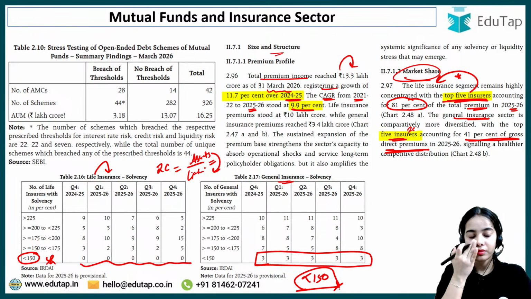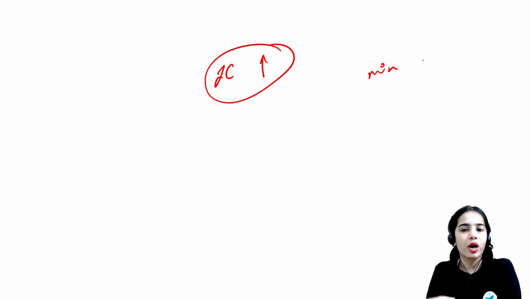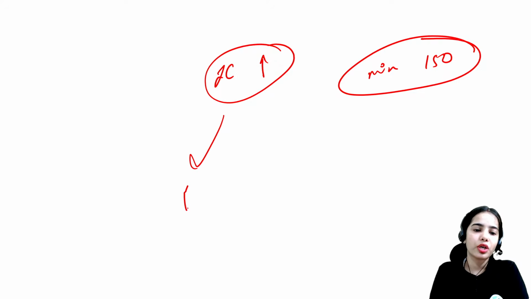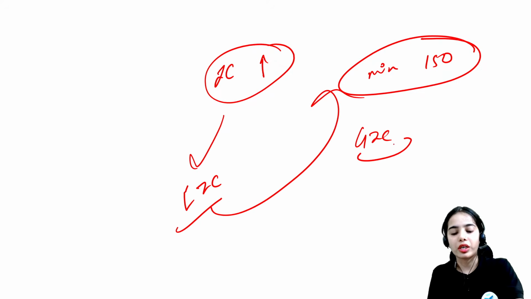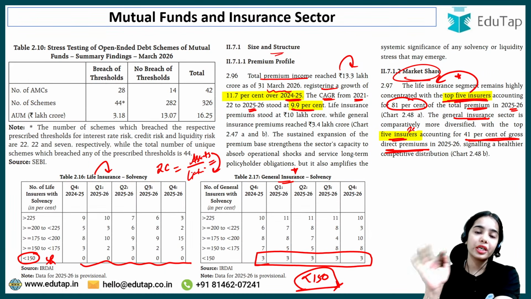That's it. The insurance companies can have a higher solvency ratio, but the minimum requirement is 150. Life insurance companies are able to meet the minimum requirement, but 3 general insurance companies are not. They have a solvency ratio of less than 150.